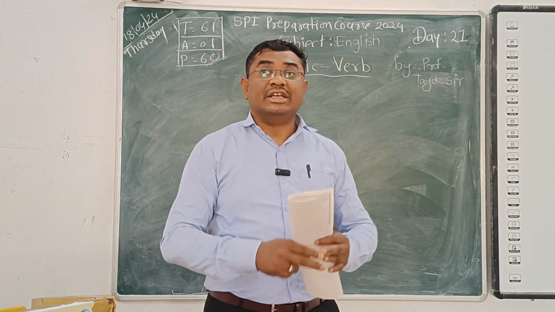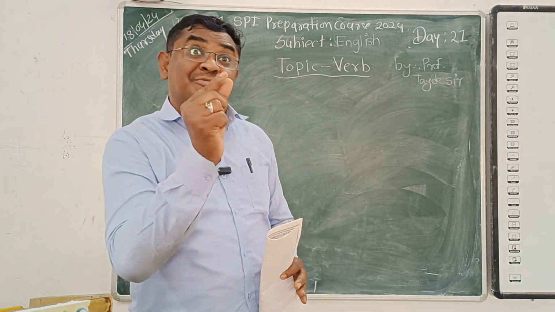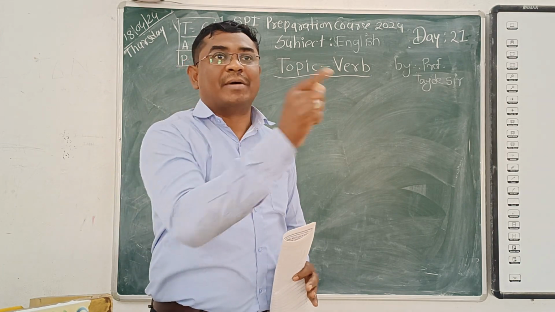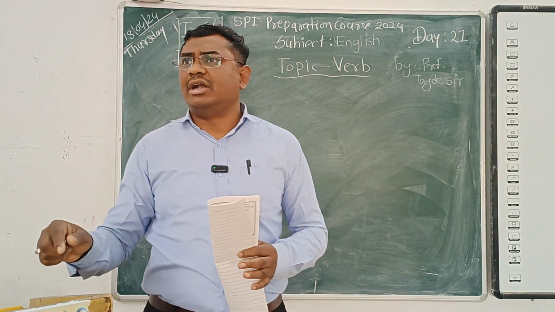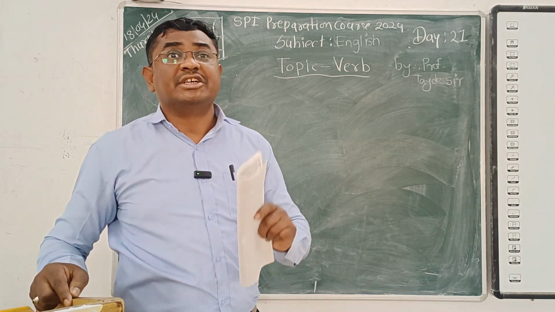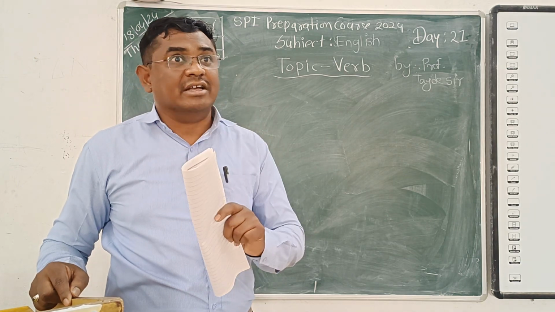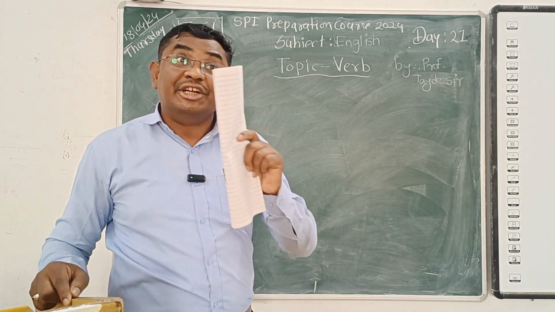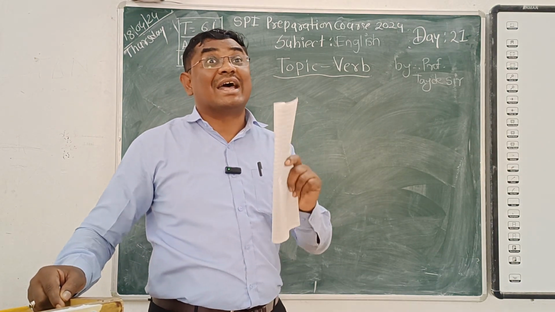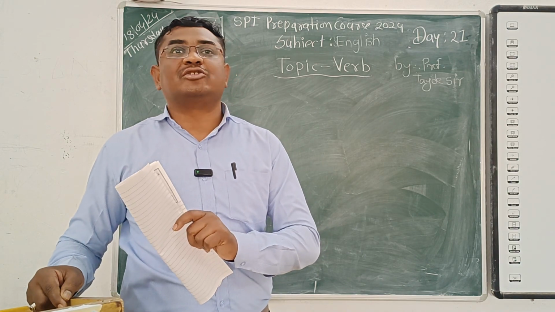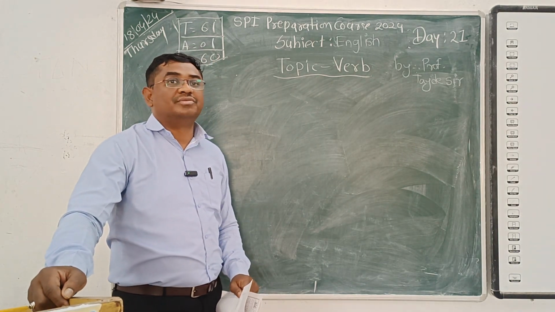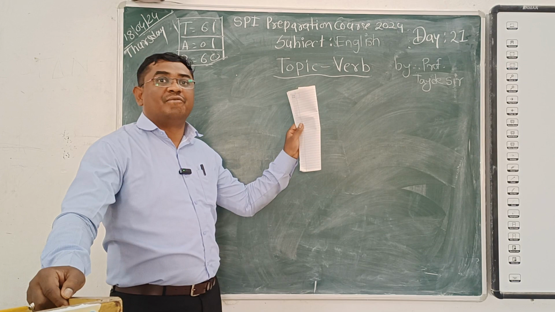There are a lot of words in the English language, and those words have been classified into 8 categories. Those 8 categories are called parts of speech. Keep in your mind, there are a lot of words in the world, a lot of words in the English language. English is considered an international language, and in that language there are a lot of words. So we can classify those words into the parts of speech, and the parts of speech are 8. Without those 8 parts of speech, we cannot complete the grammar. Verb is one of the parts of speech in this classification of words. Verb.